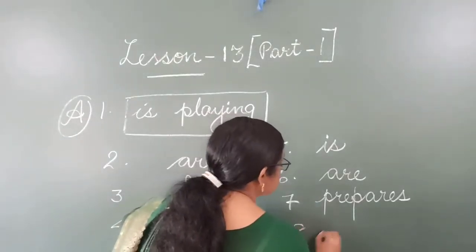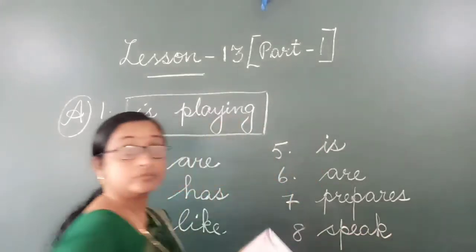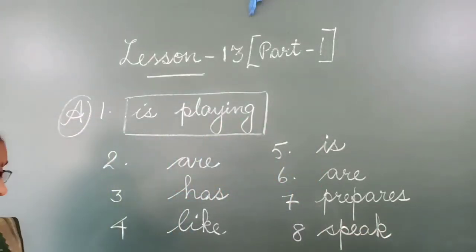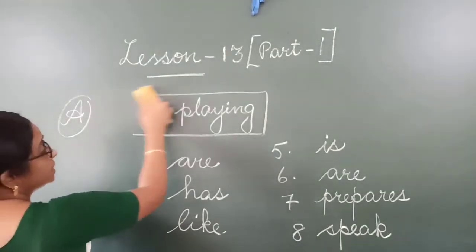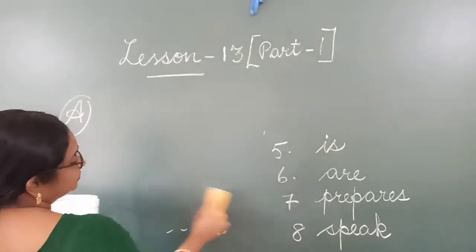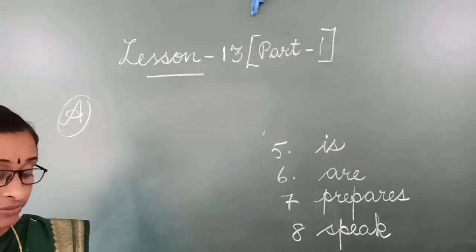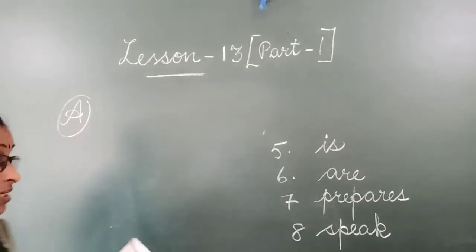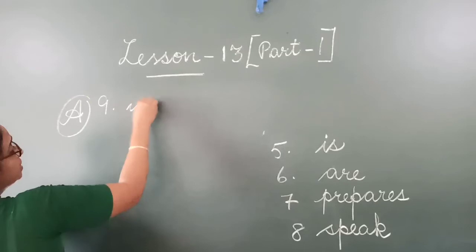Speak. Okay. Then number 9. She is learning French. In this, which is the action word, which is the verb? Is learning.